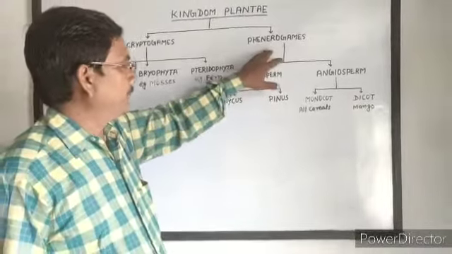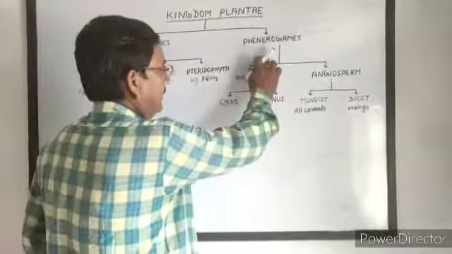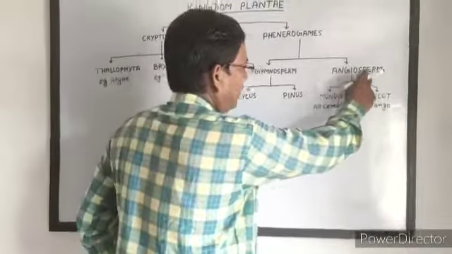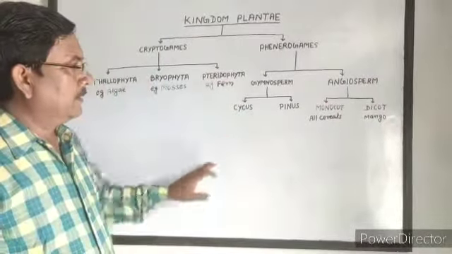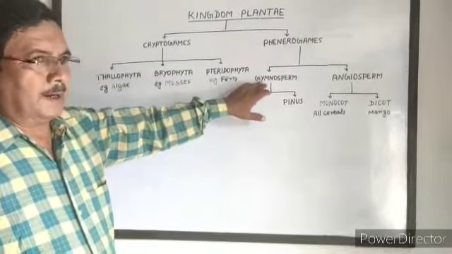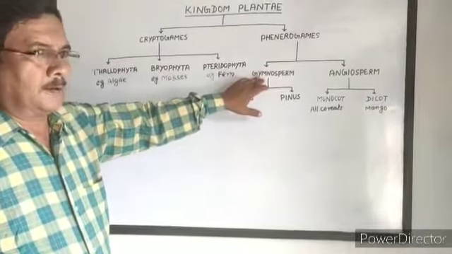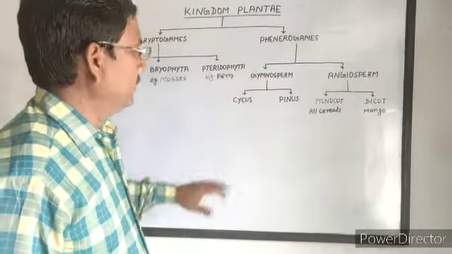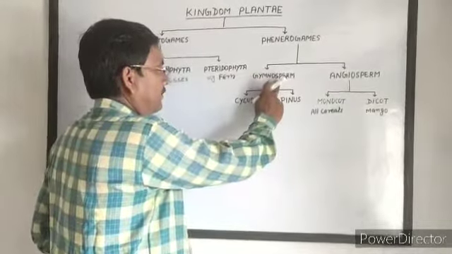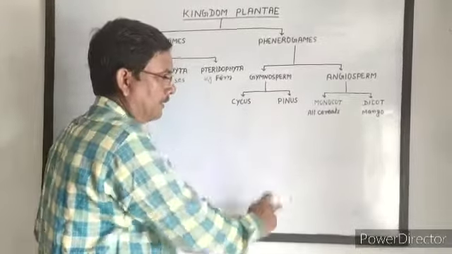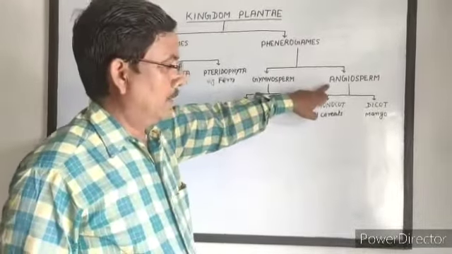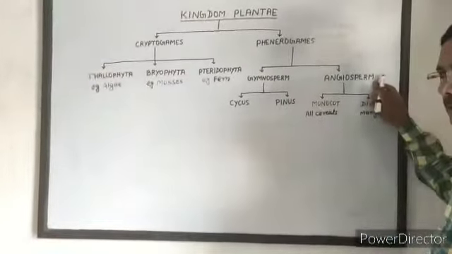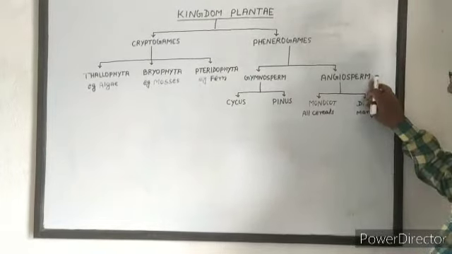Phanerogams, the flowering plants, are divided into two parts, gymnosperms and angiosperms, on the basis of seed. Gymnosperms include all naked seed plants. That means seeds are not present inside the fruits and are not covered by seed coat. Gymnosperms are of two types, cycas and pinus. Angiosperms include all the closed seed plants, that is, seed has a seed coat and seeds are present inside the fruit.